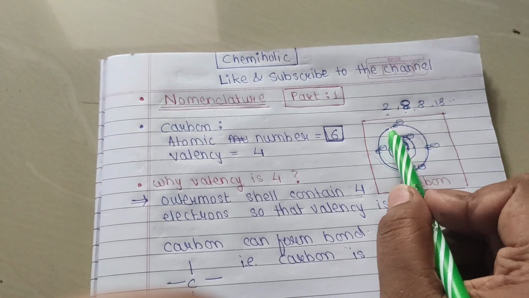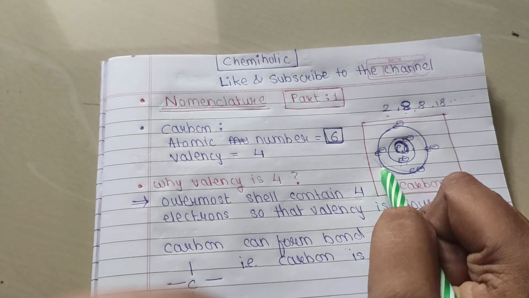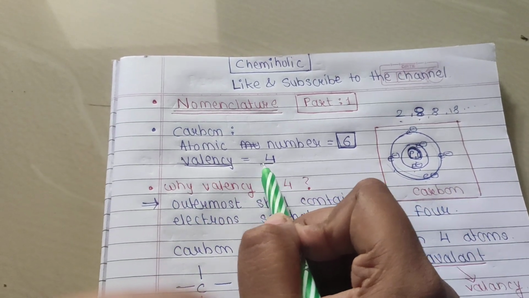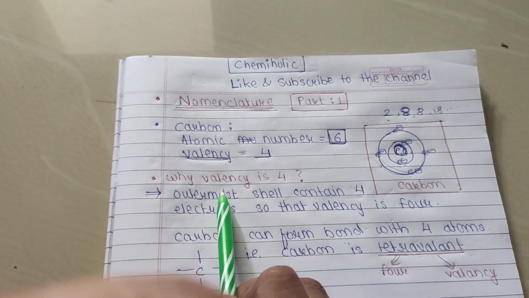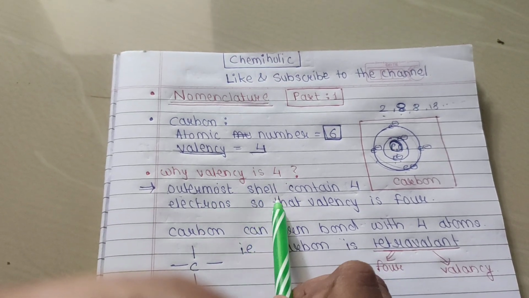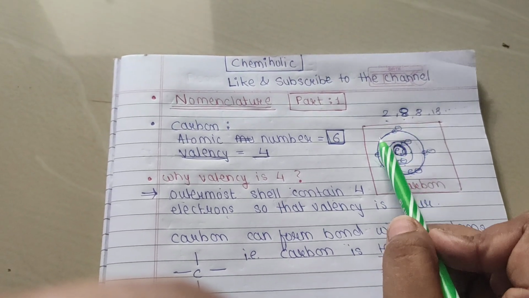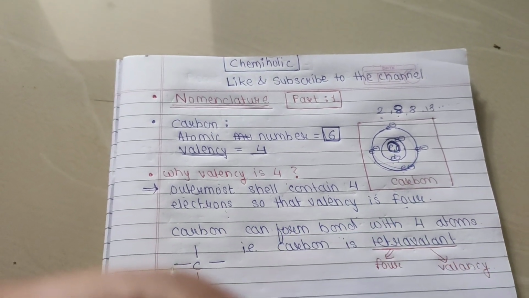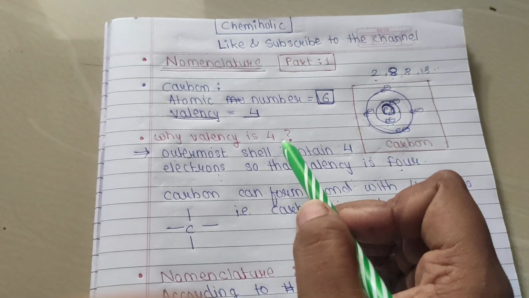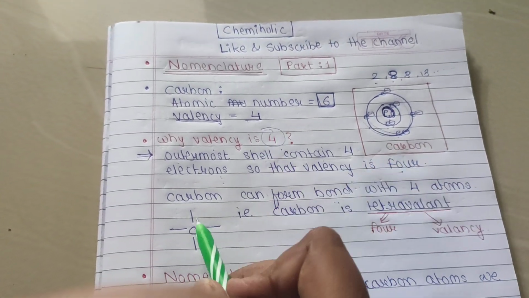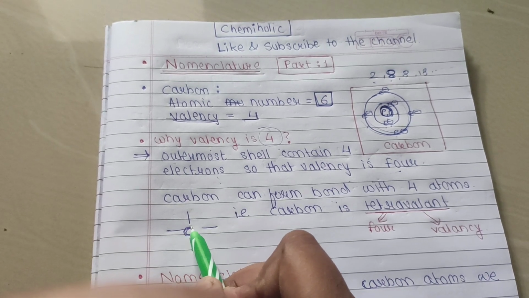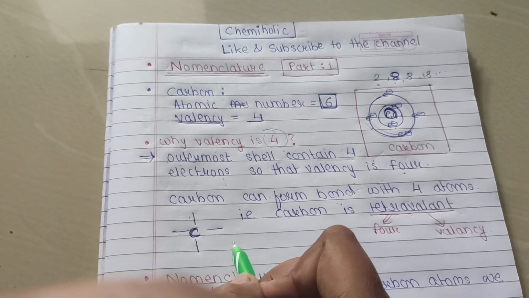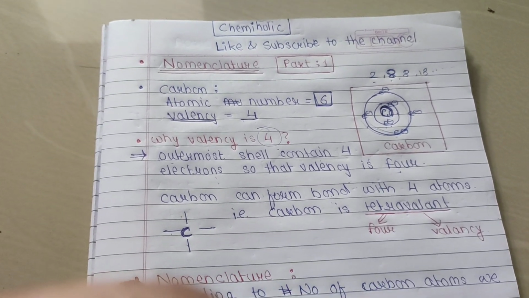The outermost shell contains 4 electrons, and hence the valency of carbon is 4. Okay, why is the valency of carbon 4? Because the outermost shell contains 4 electrons. That means a valency of 4 means carbon can bond to 4 other atoms. It can be carbon itself or hydrogen or any other atom.